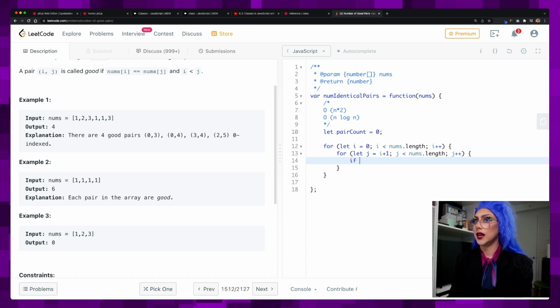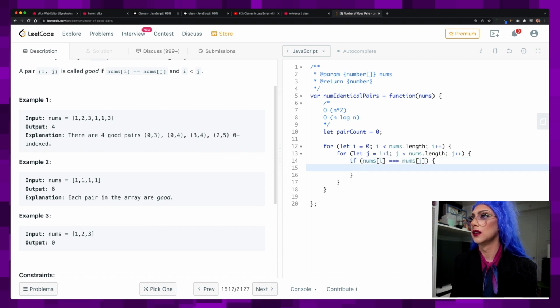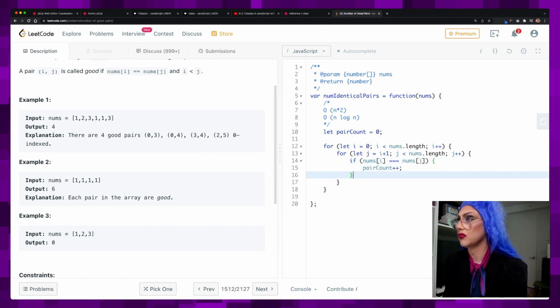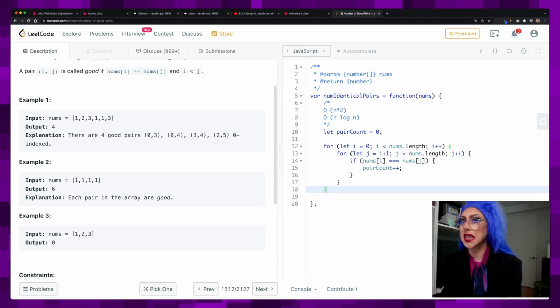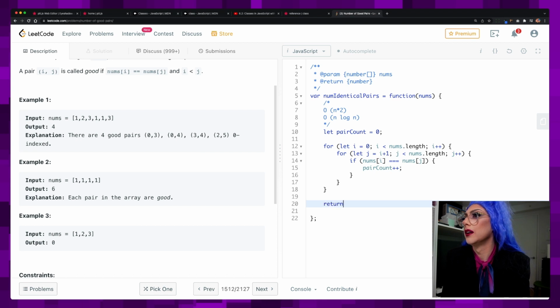If nums of i equals nums of j, then pairCount plus plus. Is that it? Is that all I need to do? And then I would return pairCount. Semicolon for good luck. Let's run the code.